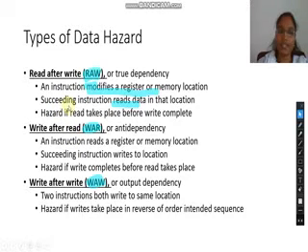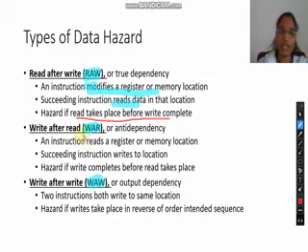The second instruction has to read the data only after the writing is completed by the first instruction. The hazard will happen if the read takes place before the write operation is completed by the first instruction. So this is called read after write hazard.